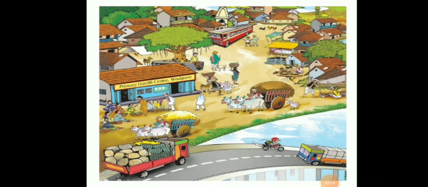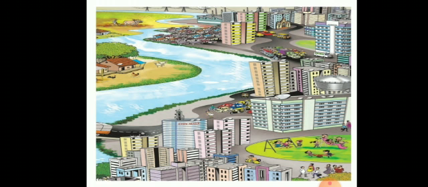So, children, this is the picture of a village. You can see there are huts or small houses. There is a transport system of bullock carts. Here you can see a small hospital, that is, primary health center. Then this is a picture of a city.